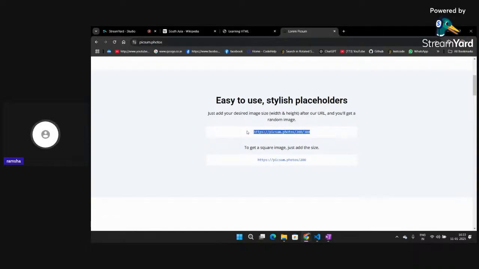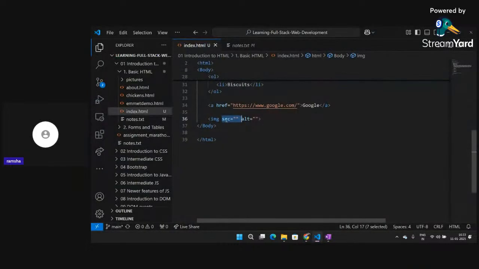So I will just copy this and paste this URL in my source. You can see this is simply a URL where images are stored.